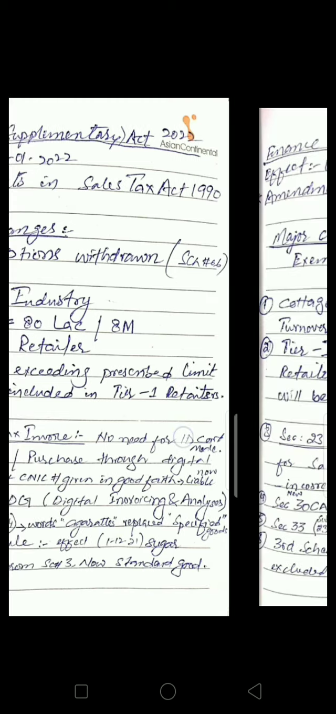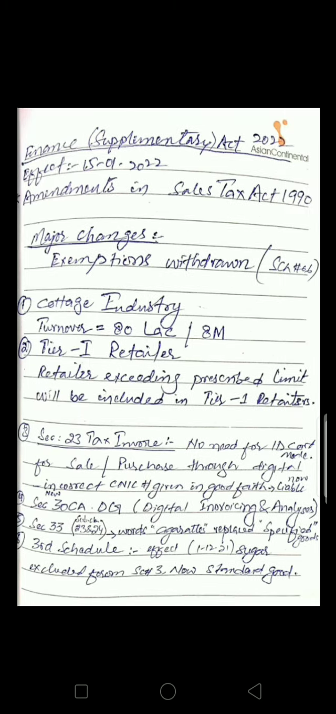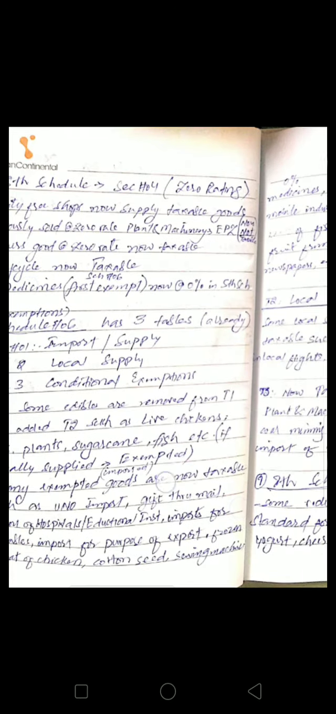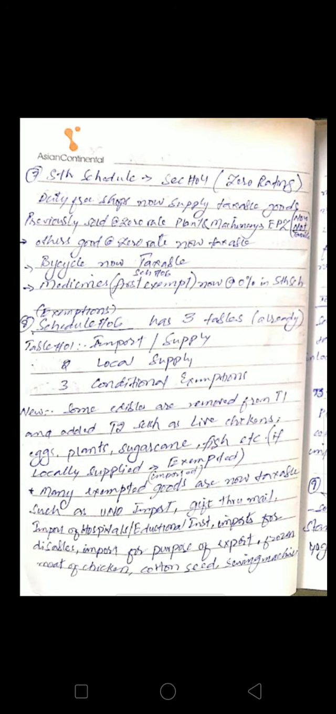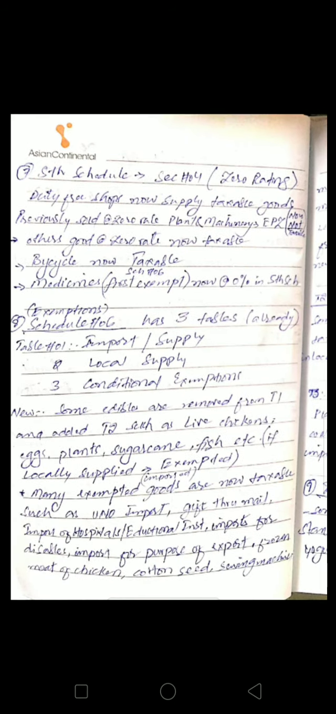Okay, now let's come to the other amendments. Fifth schedule. As you know that according to section number 4, fifth schedule is related to the zero rating. Zero rating means when certain good is charged at 0% sales tax rate, then it is known as zero rating.